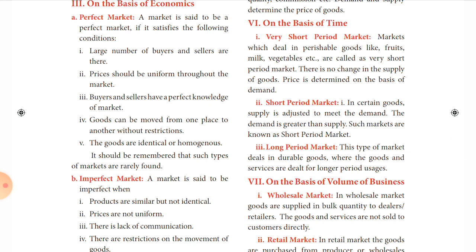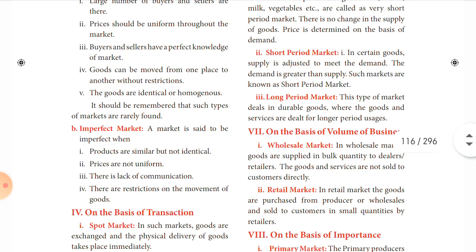Okay, so next, moving on to the second market, the imperfect market. An imperfect market is the straight opposite of the perfect market, just like the words suggest. So an imperfect market has different goods and services at different costs. Some same-natured goods can be found, but they are not identical, but they are similar. Let us see what an imperfect market is and what are the conditions for an imperfect market.